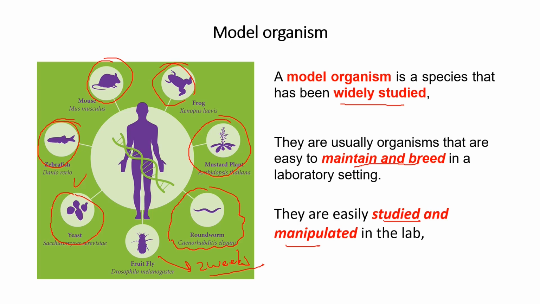So, okay, to summarize, there is something called model organisms, and we will talk about that during the entire course. Every scientist uses a different organism to answer different questions. And why? Because these model organisms have traits that allow them to be used a lot in the lab. So we know a lot about them because they are easy to maintain and breed, because they can reproduce. They have short life cycles, for example, because they are easy to manipulate. So some of them can be very small and they can reproduce very fast. Okay, so remember, study what is a model organism for the test.